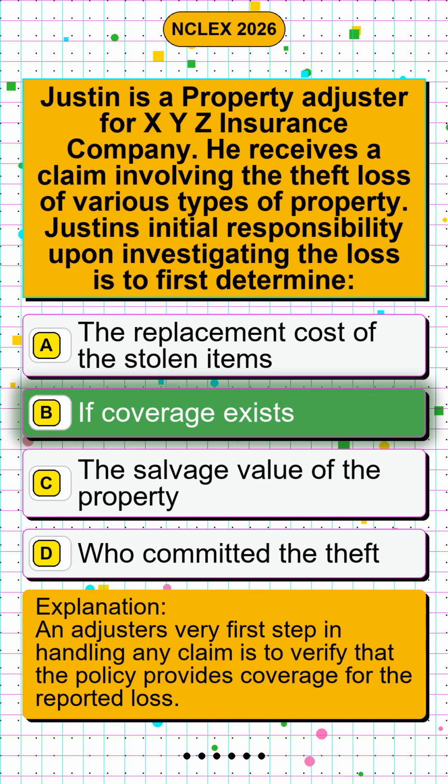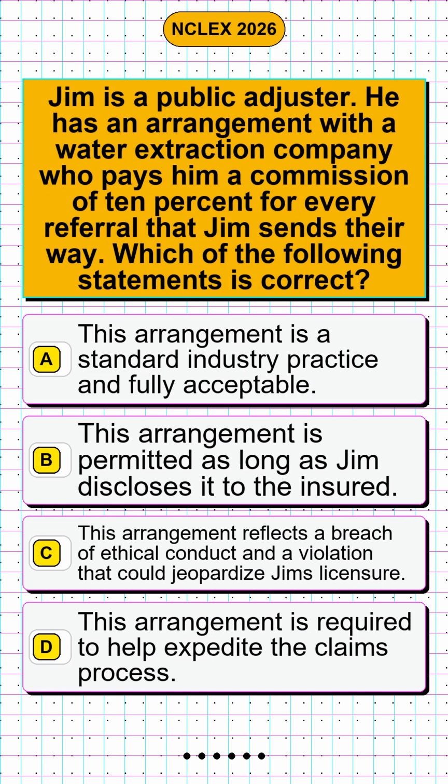An adjuster's very first step in handling any claim is to verify that the policy provides coverage for the reported loss. Question 2. Jim is a public adjuster. He has an arrangement with a water extraction company who pays him a commission of 10% for every referral that Jim sends their way. Which of the following statements is correct? Option A. This arrangement is a standard industry practice and fully acceptable. Option B. This arrangement is permitted as long as Jim discloses it to the insured. Option C. This arrangement reflects a breach of ethical conduct and a violation that could jeopardize Jim's licensure. Option D. This arrangement is required to help expedite the claims process.